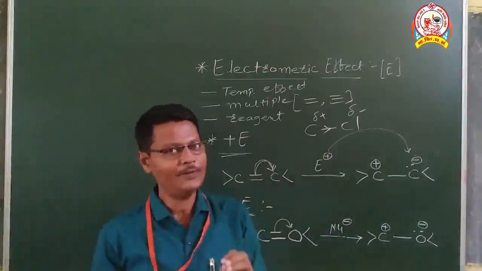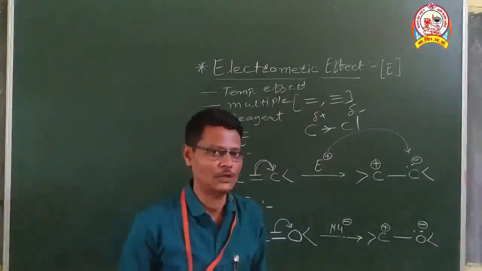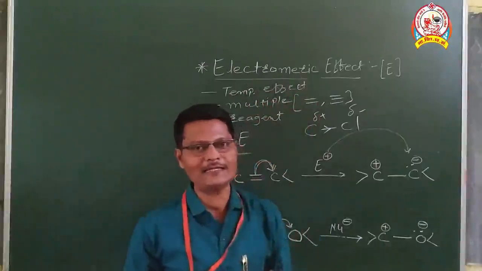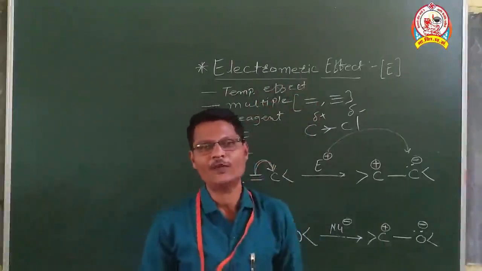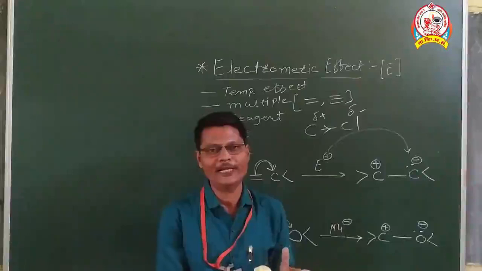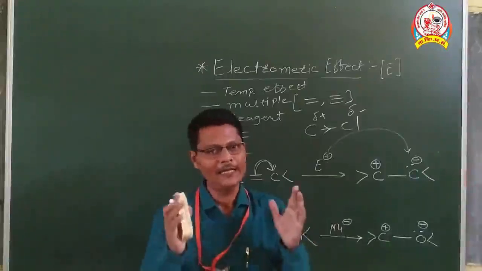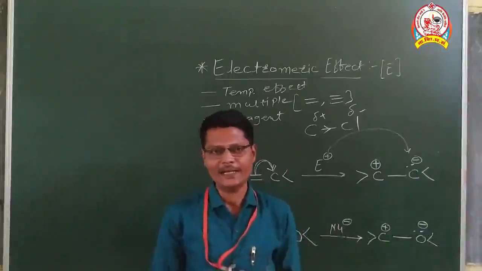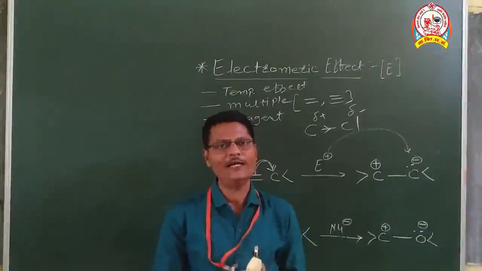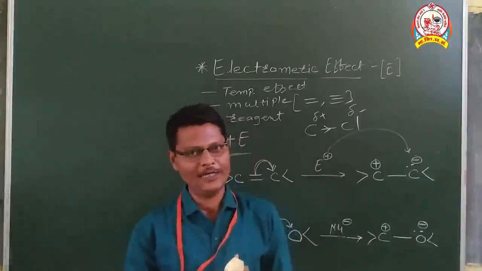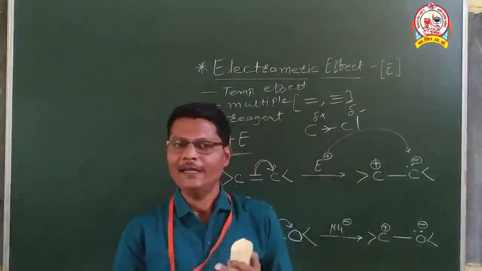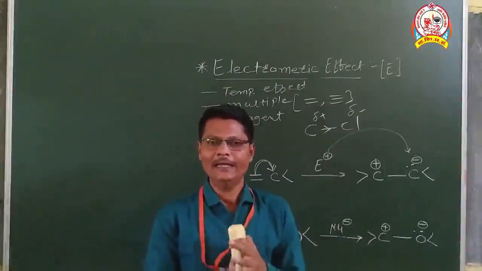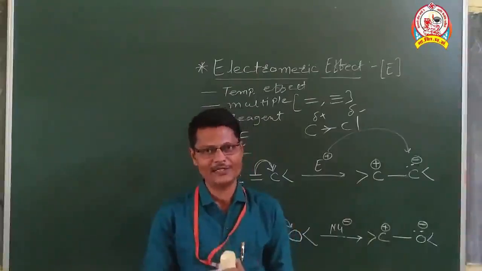Just within 1 minute we will revise it and then we will stop. So what happens in electromagnetic effect? Electromagnetic effect is nothing but the temporary transfer of an electron pair towards one of the atoms joined by multiple bonding in presence of a suitable reagent. It is indicated by E. First point. Second point, it is a temporary effect. Third point, it happens in multiple bonding compounds. Fourth point, it takes place in presence of a suitable reagent.